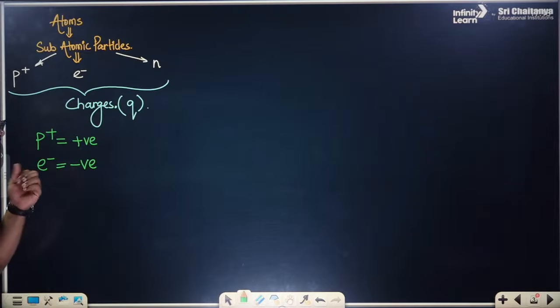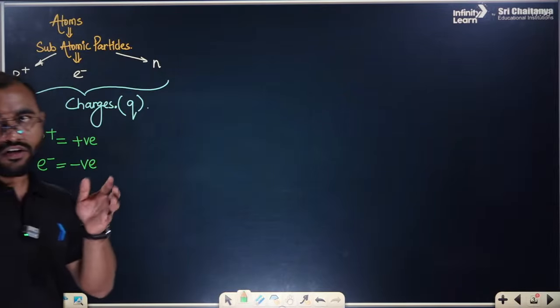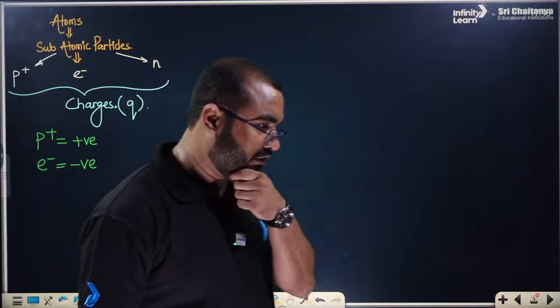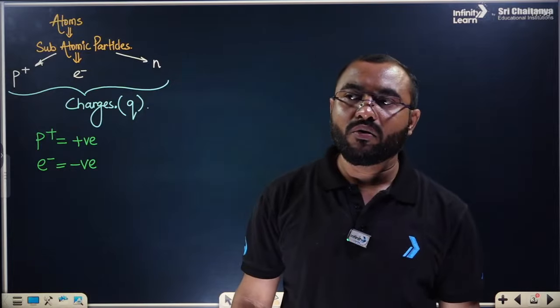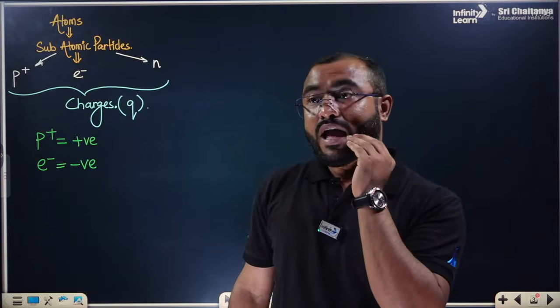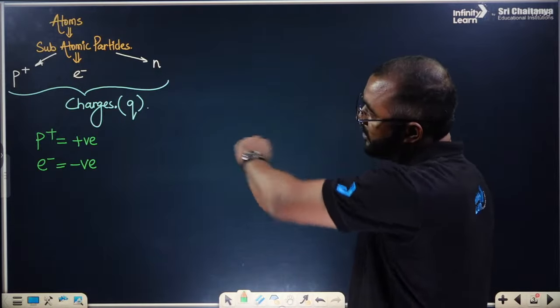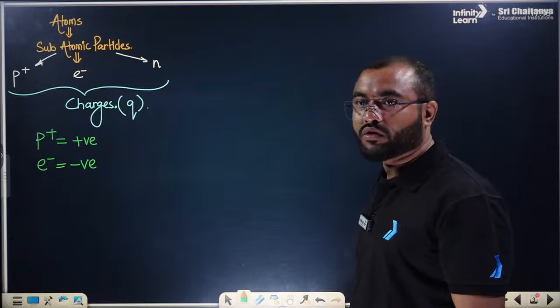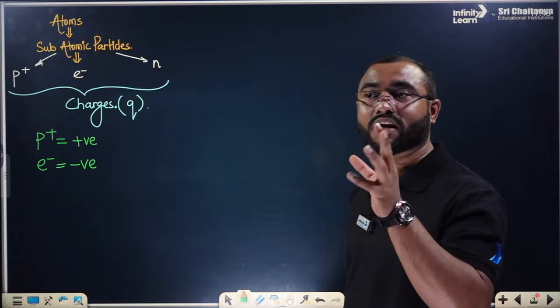After understanding this, we have a curiosity. What do we have curiosity about? How does the smallest particle, that is the atom, have these three subatomic particles, proton, electron, and neutron, arranged? We want to find out that arrangement.